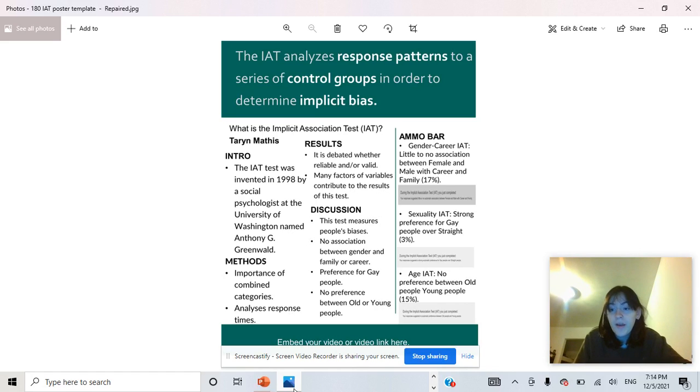I do agree with all of my test results. It does make sense that I have a strong preference for gay people over straight people, which according to this test is not what most people get, considering only 3% of the test takers got that. I would say it does make sense because I surround myself with many openly gay or LGBT people. Most of my friends and some of my family are in the LGBT community, so I can say that I do feel at home around gay people more than straight people.